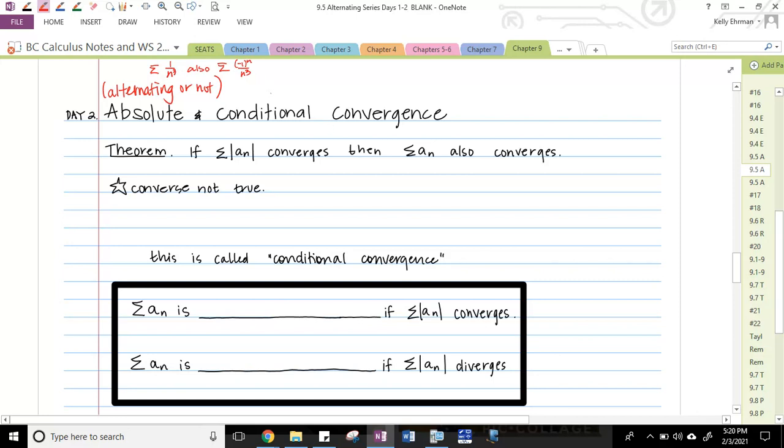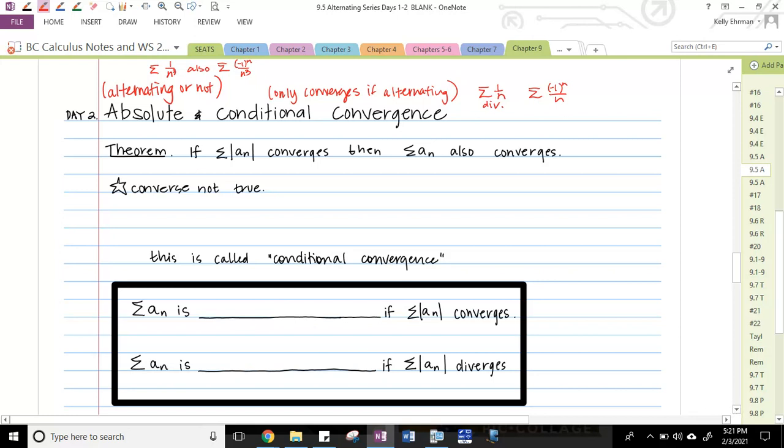Conditional convergence is when something only converges if alternating. The classic example that I always think of is the harmonic series. The harmonic series diverges, but as soon as you make it alternate, it converges because it's alternating. Its limit as n approaches infinity is 0, and it's decreasing. Each term is smaller than the one before it. So we're going to formally do this, but that's kind of the main idea here.